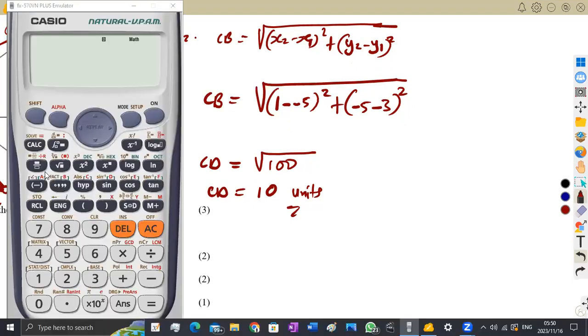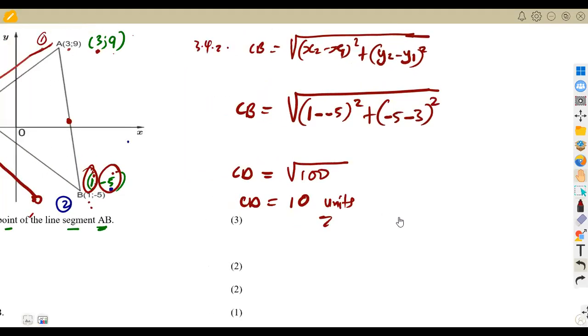Here it's going to be the square root of, open a bracket, 1 minus -5, then we square that, plus -5 minus 3, then we square this. So this will be 10. As you can see, you're obtaining the same answer, which is 10. So this is how we're supposed to have our CB.